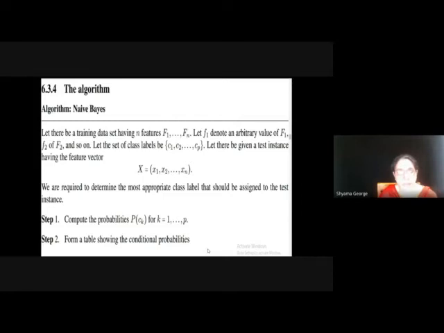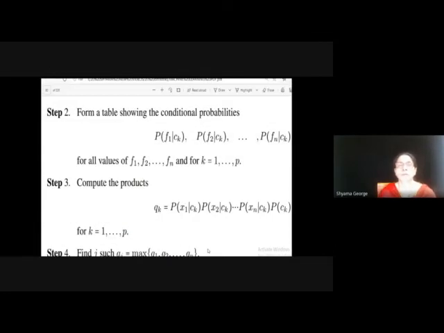In the first step, we compute the probability P(Ck) for k equal to 1 to p, that is, the probability for each class. Then we form a table showing the conditional probabilities: probability of F1 given Ck, probability of F2 given Ck, probability of Fn given Ck, for all values of F1, F2, Fn, etc., for k equal to 1 to p.